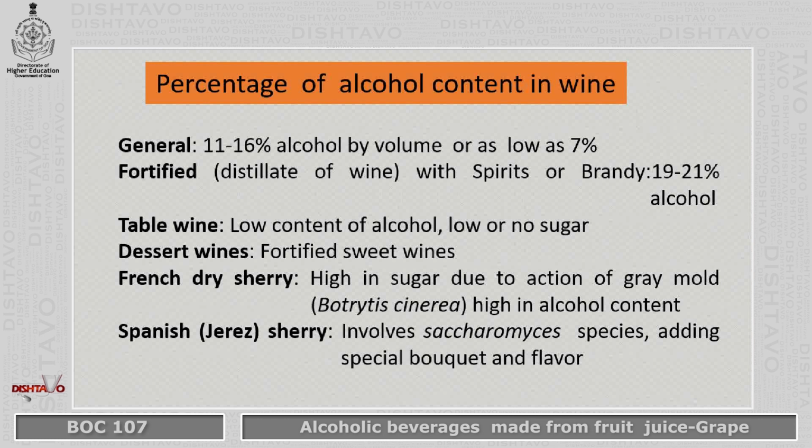Table wines are having low alcohol content. They also contain low or nil sugars. Dessert wines are fortified sweet wines. French dry sherry is another wine which is high in sugar as well as high in alcohol content. And here, this particular wine is prepared by grey mold activity, Botrytis cinerea.